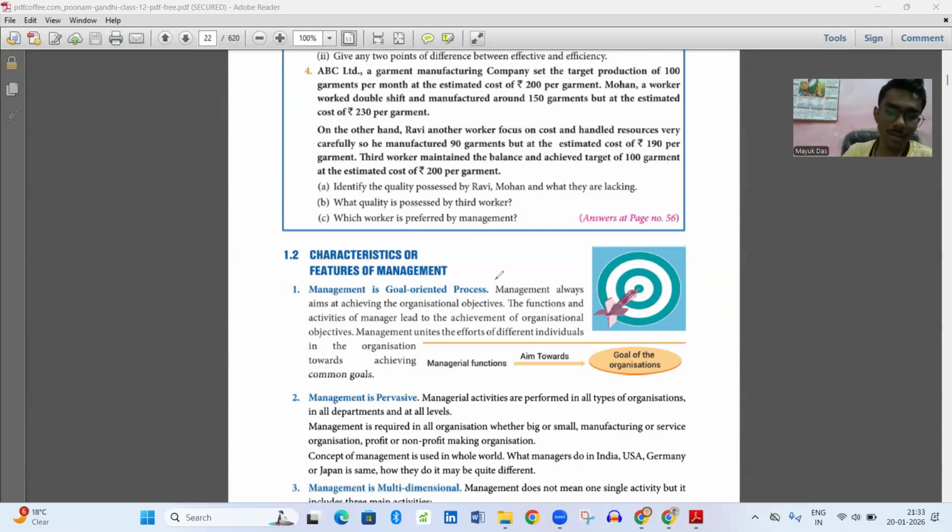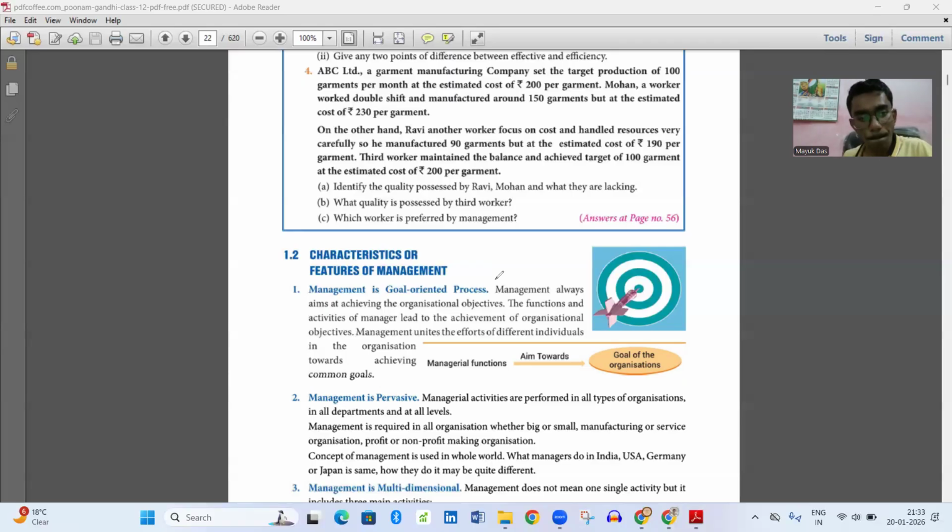So if I discuss the entire thing, management always aims at achieving the organizational objectives. The functions and activities of management lead to the achievement of organizational objectives. Management unites the efforts of different individuals in the organization towards achieving common goals. Now understand the things.